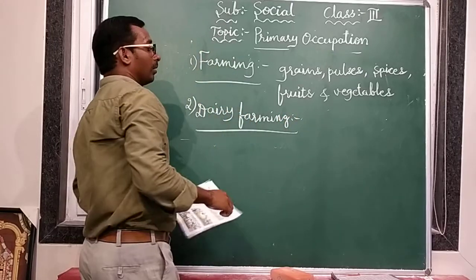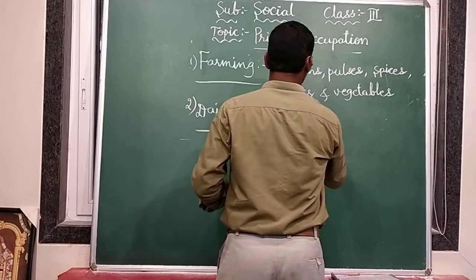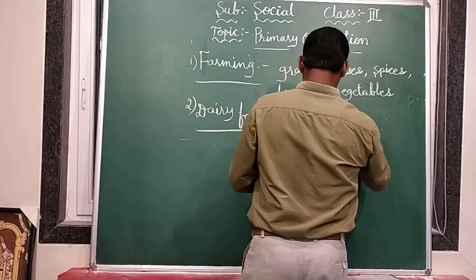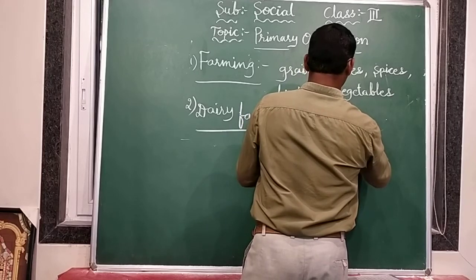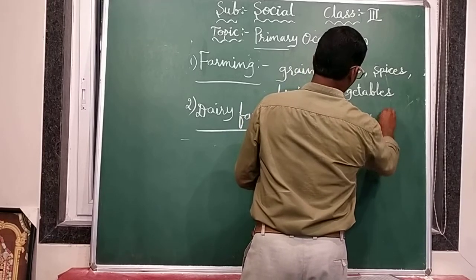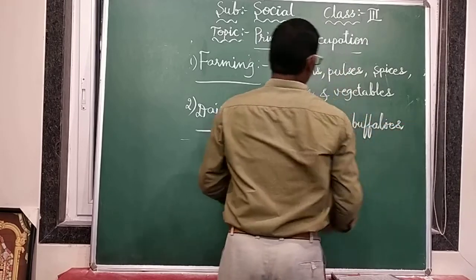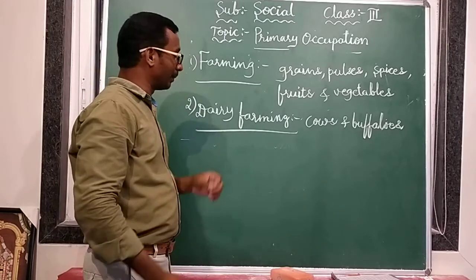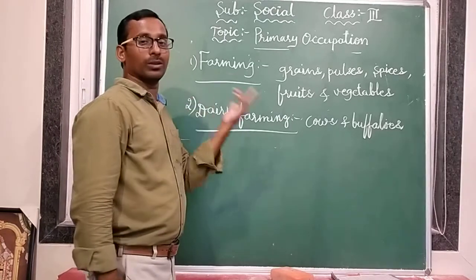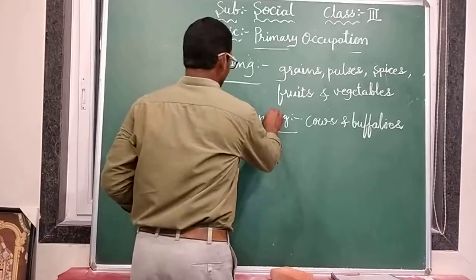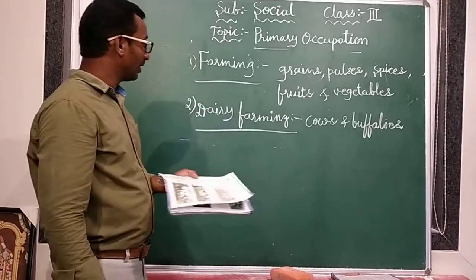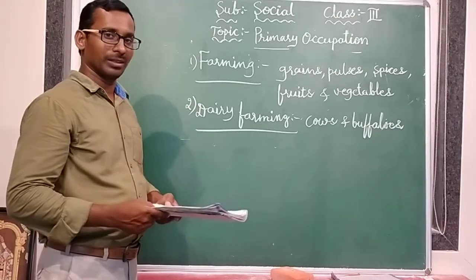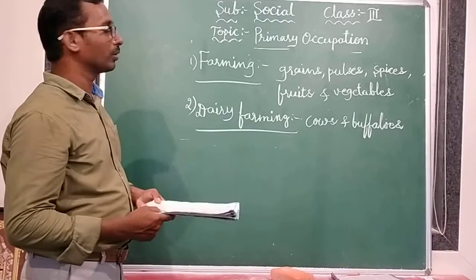Mainly cows and buffaloes. These cows and buffaloes are involved in the dairy farming. From them we are getting milk. From the milk we are getting more milk products or dairy products. This dairy farming is also a most important work in our country.